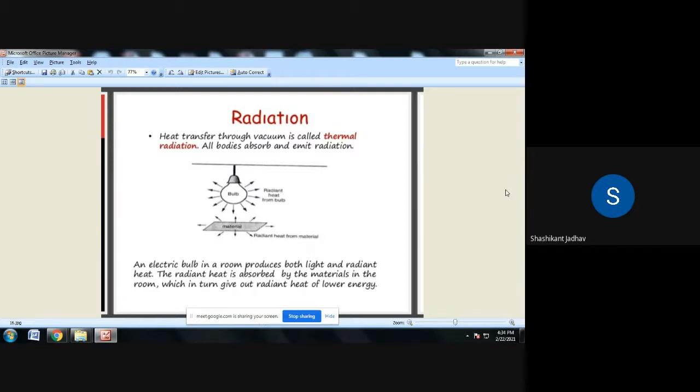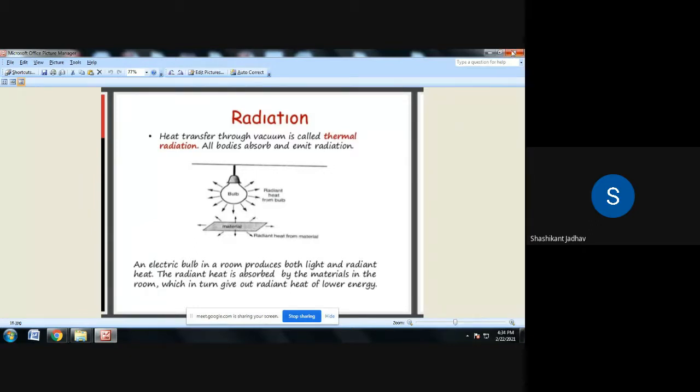Here one example is given: an electric bulb in a room produces both light and radiant heat. The radiant heat is absorbed by the material in the room, which in turn gives out radiant heat of lower energy. So this is the bulb which is radiating the energy in the form of waves.